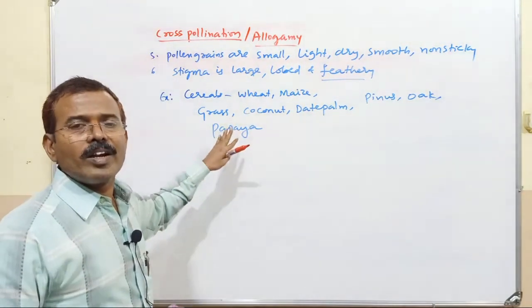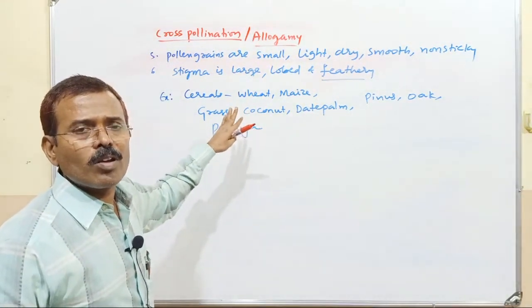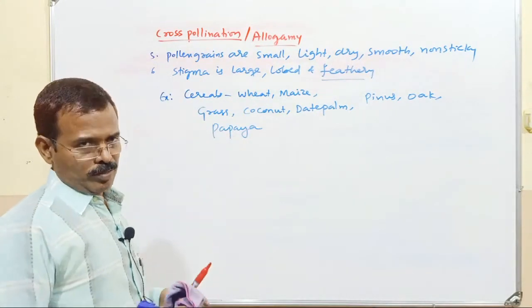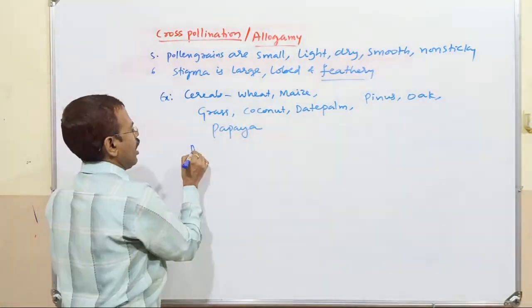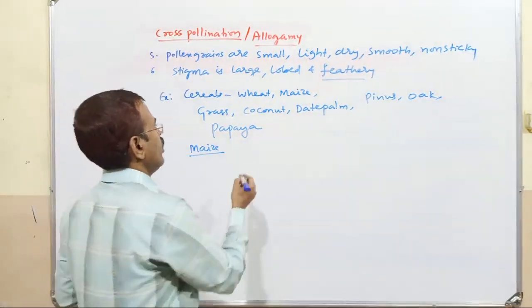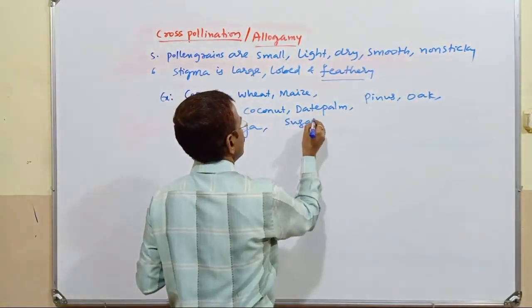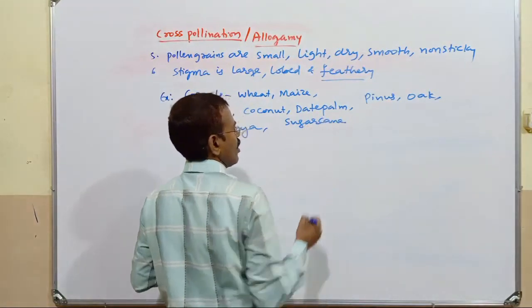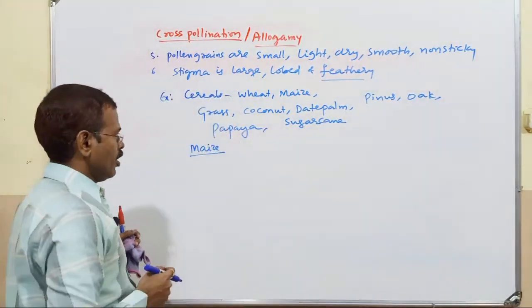These are all different examples which are pollinated by wind. One example we have is maize. Even sugarcane. These are all different plants pollinated by wind.